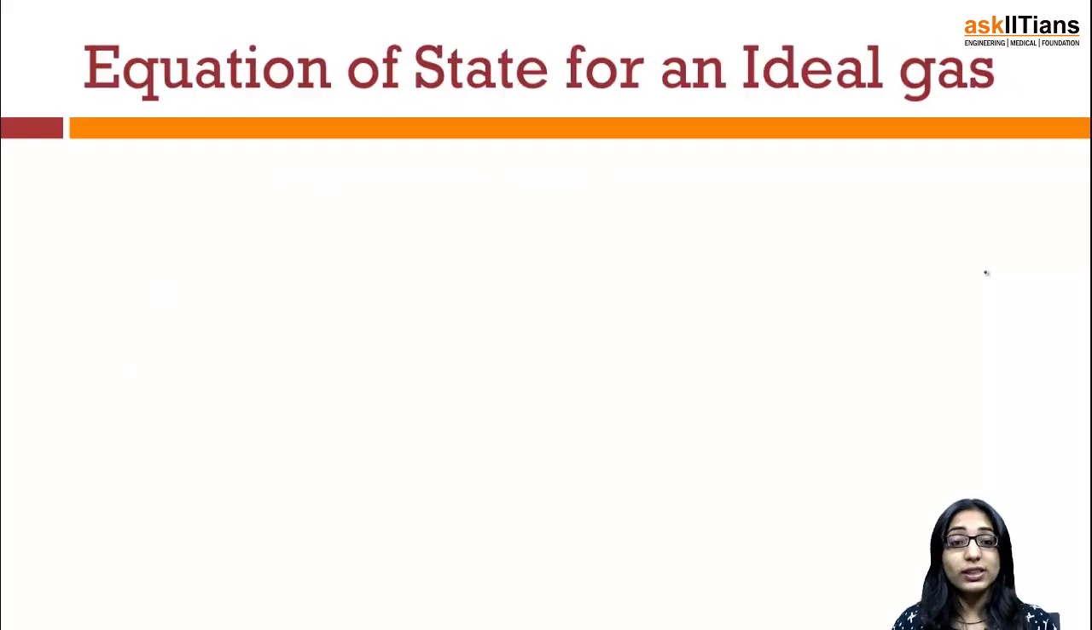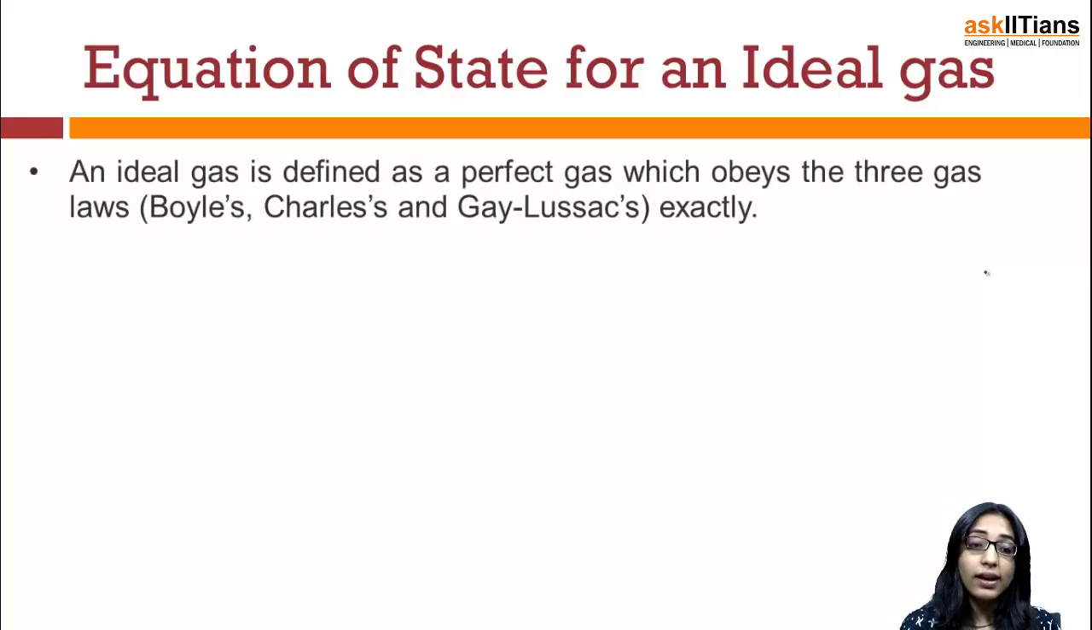Now once we are done up to this point, let us move to what we mean by the equation of state for an ideal gas. See, an ideal gas is basically defined as a perfect gas which obeys the three laws, Boyle's law, Charles' law and Gay-Lussac's law, exactly. So whatever we have taught you till this point about Boyle's law, Charles' law and Gay-Lussac's law, if you take any particular gas which follows all three perfectly, such a gas is known as a perfect gas, or you can also call it an ideal gas.